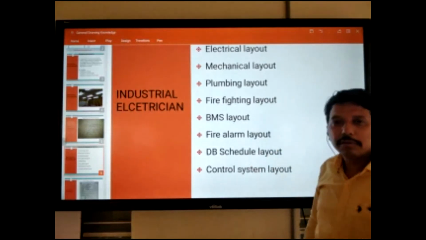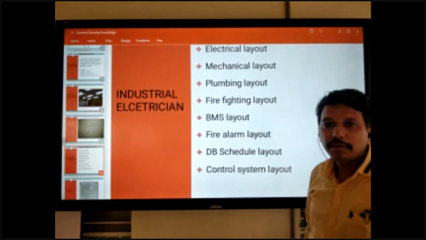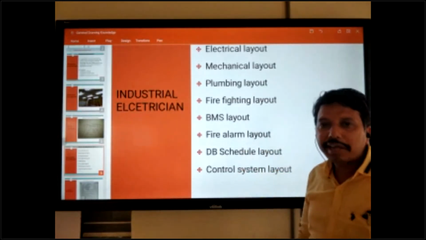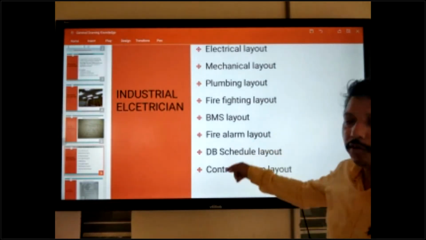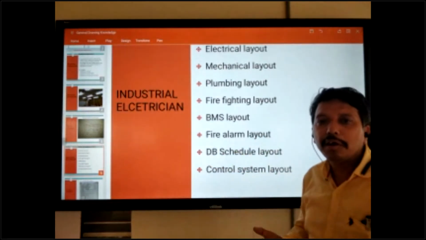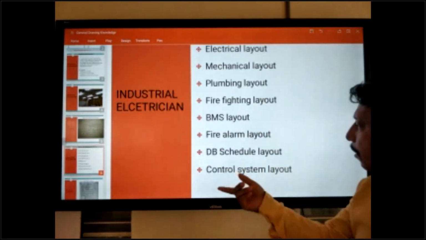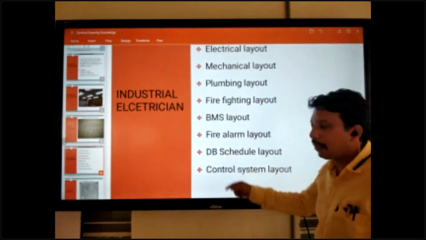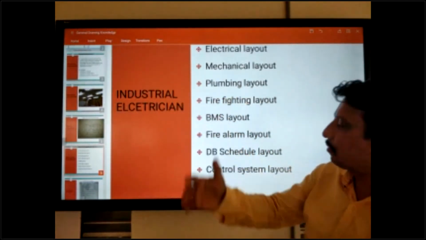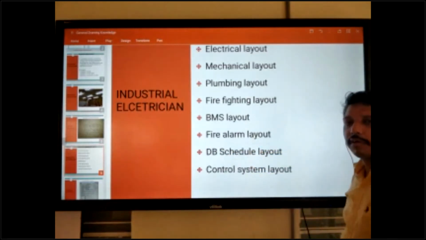DB schedule layout. This is the important DB schedule. It mentions how many types of DB, three phase or single phase, how many ways, 4-way, 6-way, 8-way, all are given there. And how many circuits are coming in this DB, all are mentioned in the DB schedule.